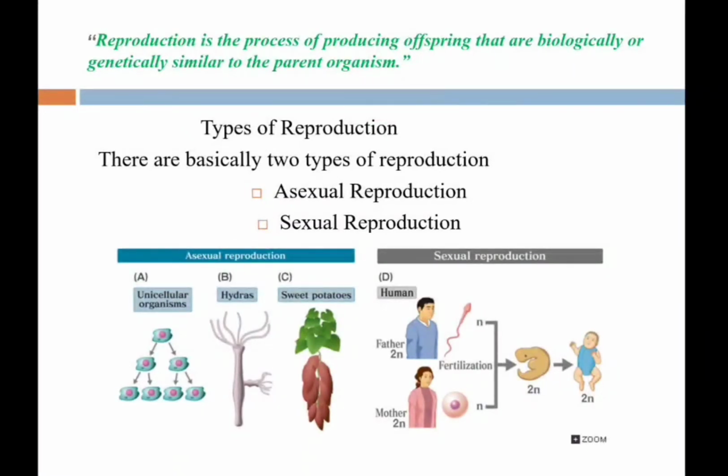Now let us have a detailed overview of reproduction. Basically, there are two types of reproduction: asexual reproduction as well as sexual reproduction. Here you can see they have mentioned a few examples. In asexual reproduction: unicellular organisms, hydras and sweet potatoes. And in sexual reproduction: humans, chickens and butterflies.